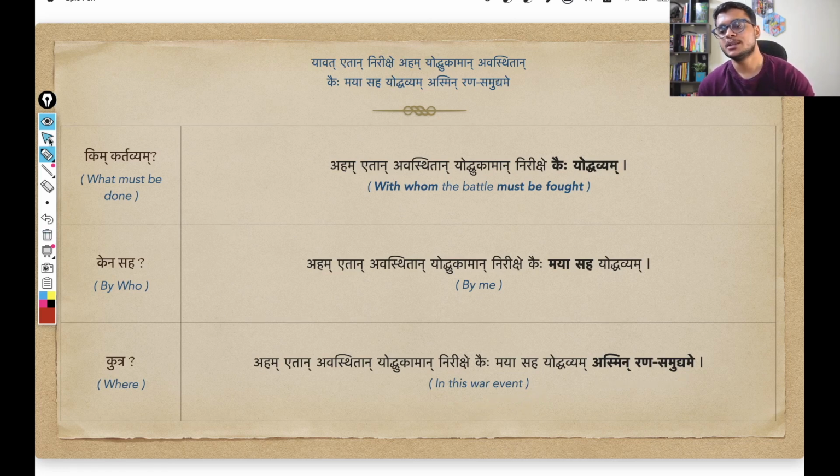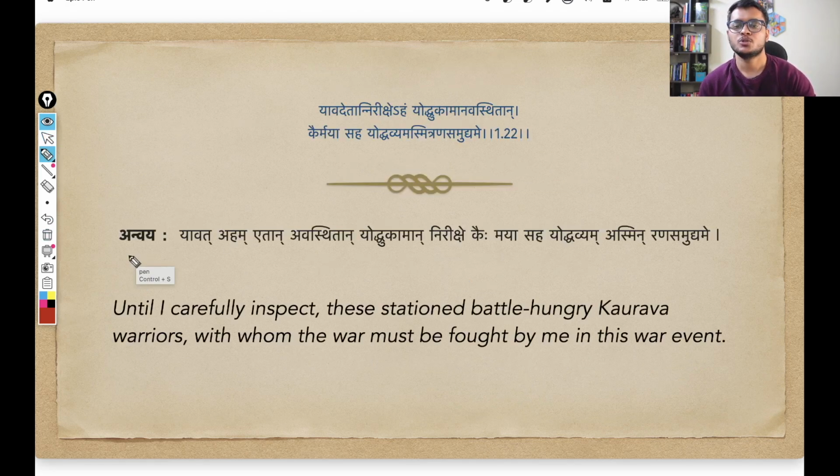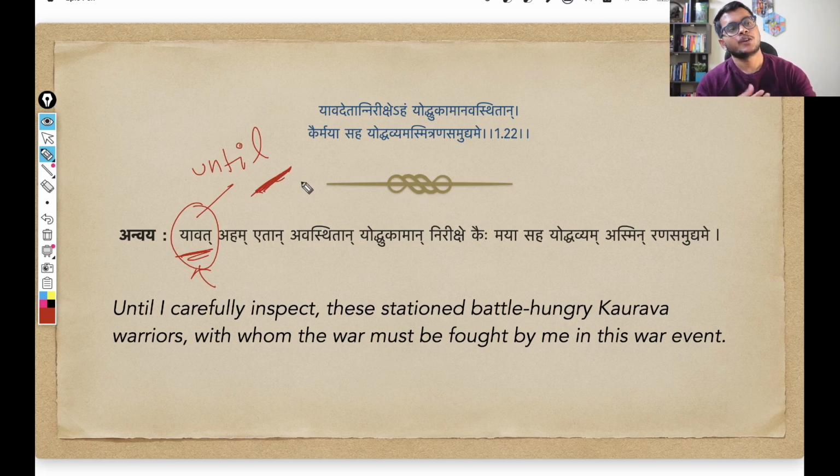Okay. And with this, I think I have completed the shloka. So let us directly move on to the anvay, the rearrangement section. Okay, so this particular word, yavat, this is left. Yavat is an indeclinable or an avyay, and yavat simply means until. Okay, so far we know, in the previous shlokas we have seen this, that Arjuna says to Krishna, oh Krishna, kindly park my vehicle in the middle of both the armies, and then he is continuing saying until whatever he is saying. So this is the sense here, that oh Krishna, kindly park my vehicle in between both armies until yavat,